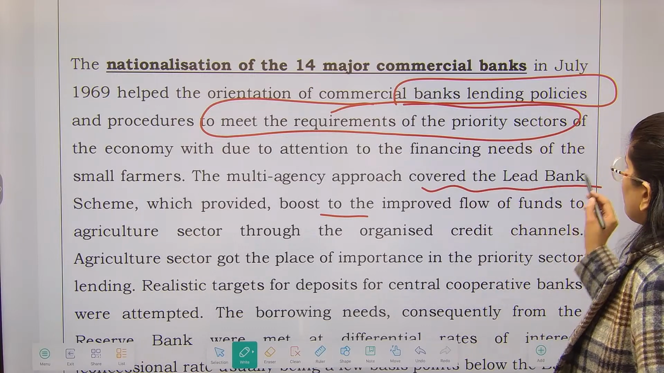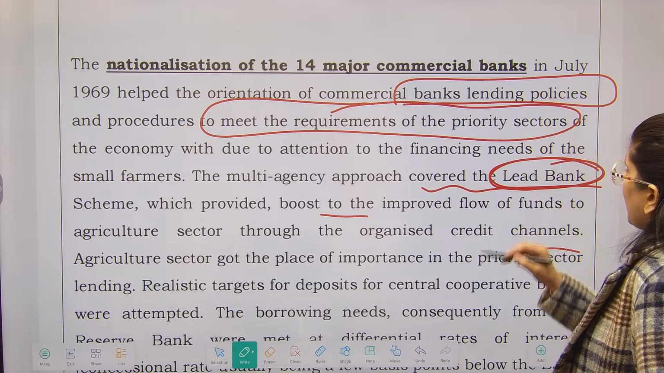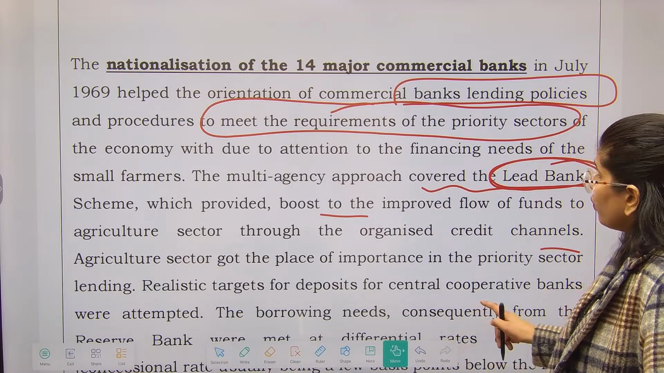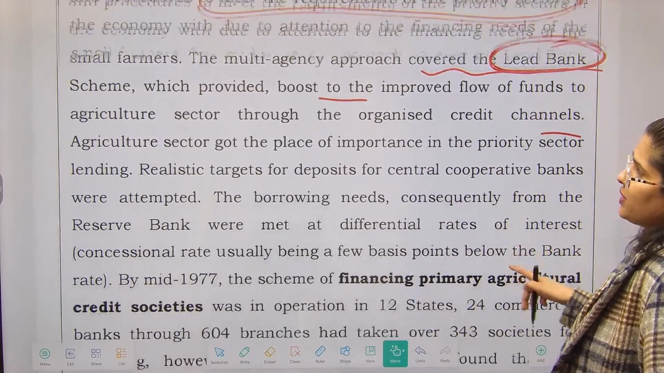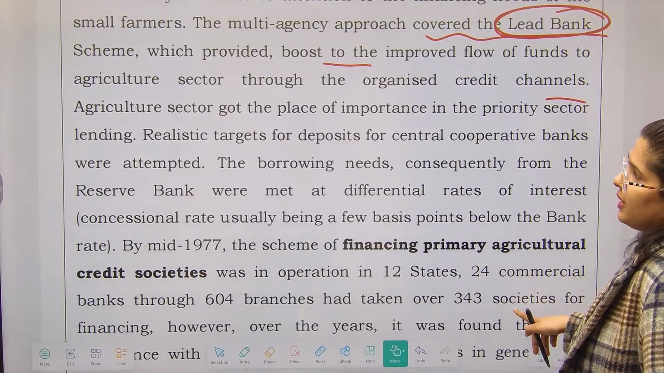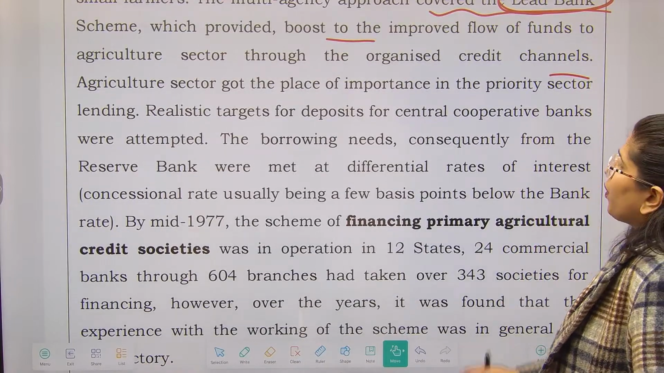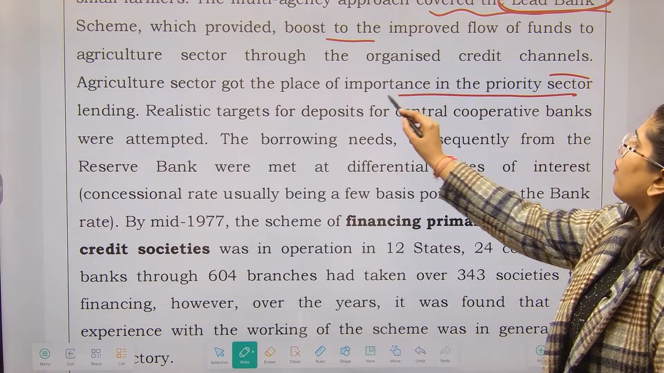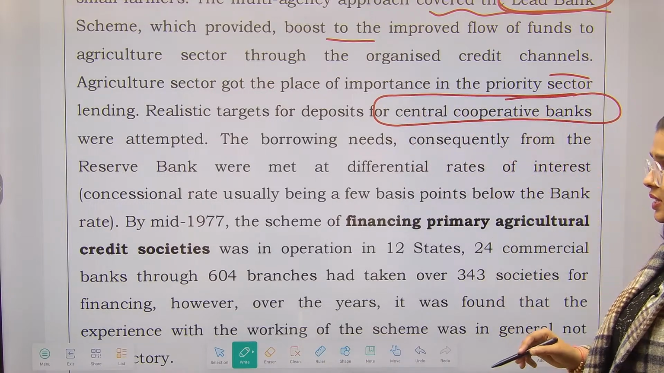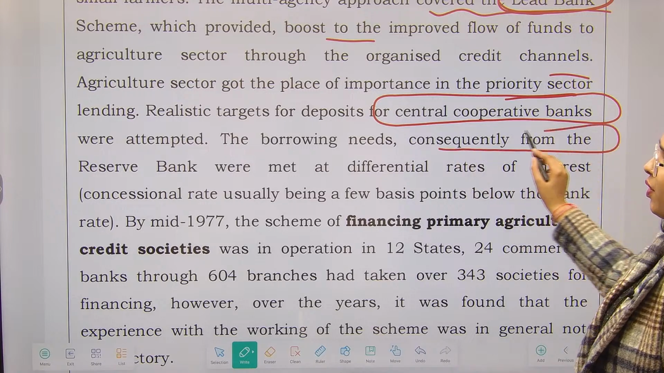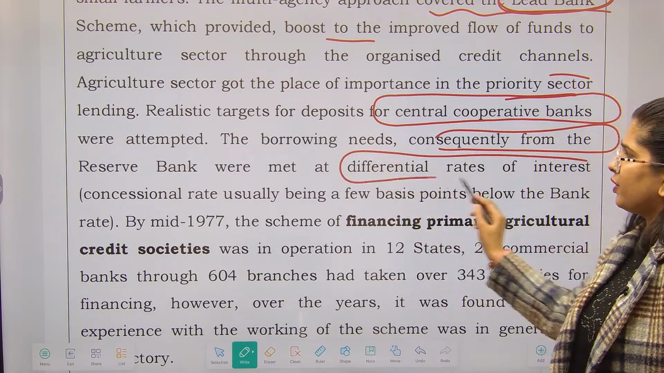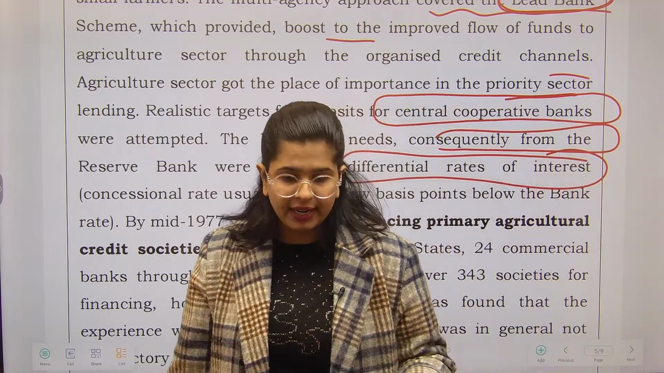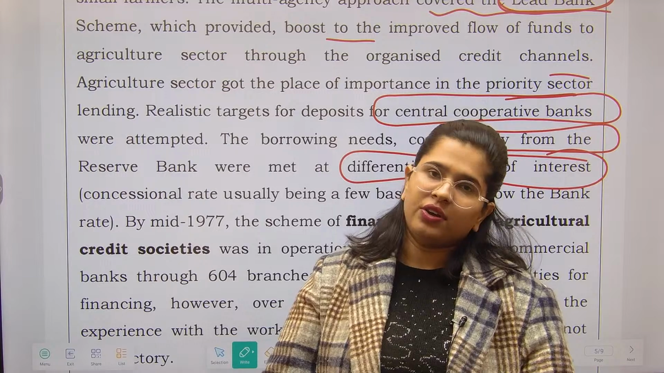lead bank scheme. I guess 2 days back we discussed the lead bank scheme, right? It provided the boost to improved flow of funds to the agriculture sector through organized credit channels, right? Agriculture sector got the place of importance in the priority sector. Realistic targets for deposits for the central cooperative banks were attempted. Borrowing needs, consequently, from the Reserve Bank were met at differential rates of interest, right? So if there was any need of funds, RBI fulfilled it, but at different interest rates, right?